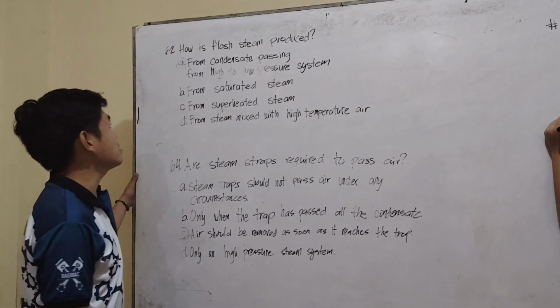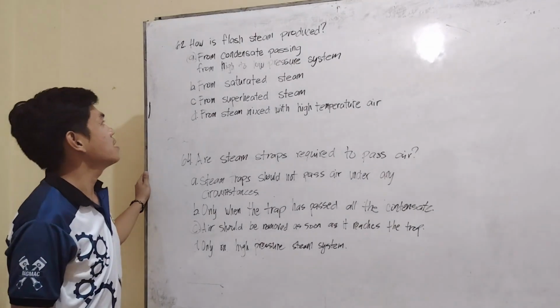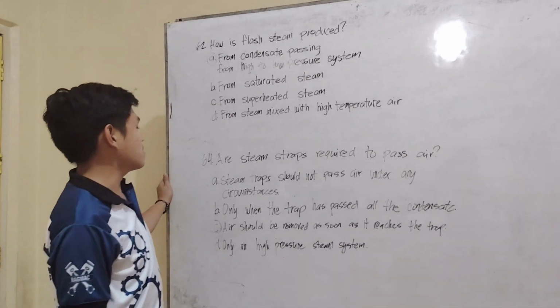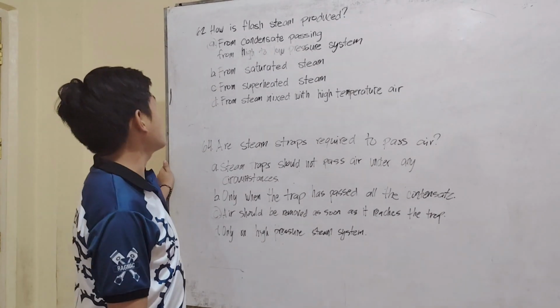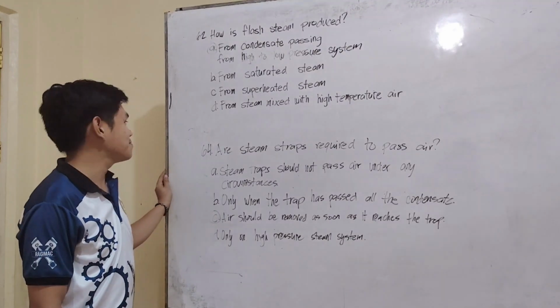Number 62. How is flash steam produced? A. From condensate passing from high to low pressure system. B. From saturated steam. C. From superheated steam. Or D. From steam mixed with high temperature. So the answer is letter A. From condensate passing from high to low pressure system.